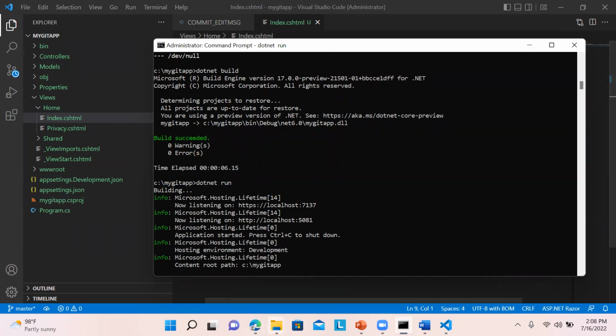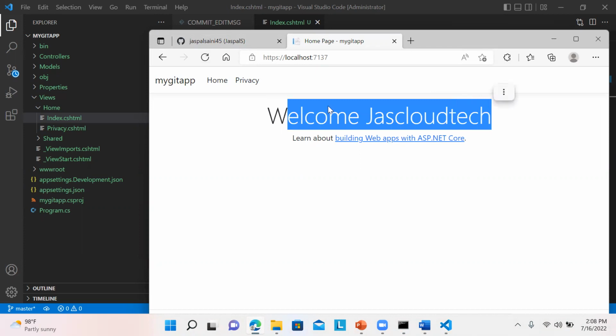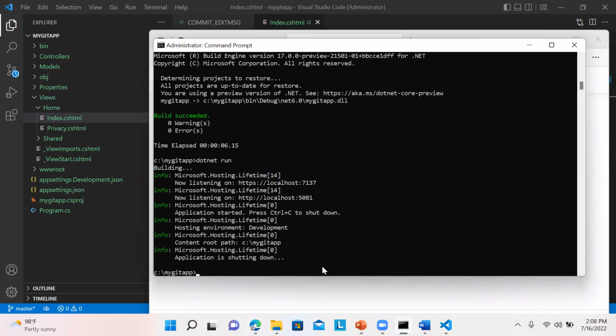So we can just go back to that particular application. Just refresh this one. So you can see the changes have been added to the project. Now we will do Control C in order to stop this one.